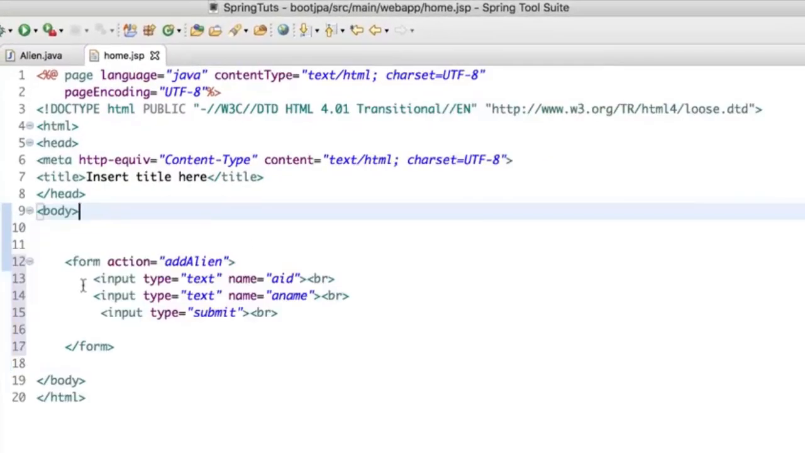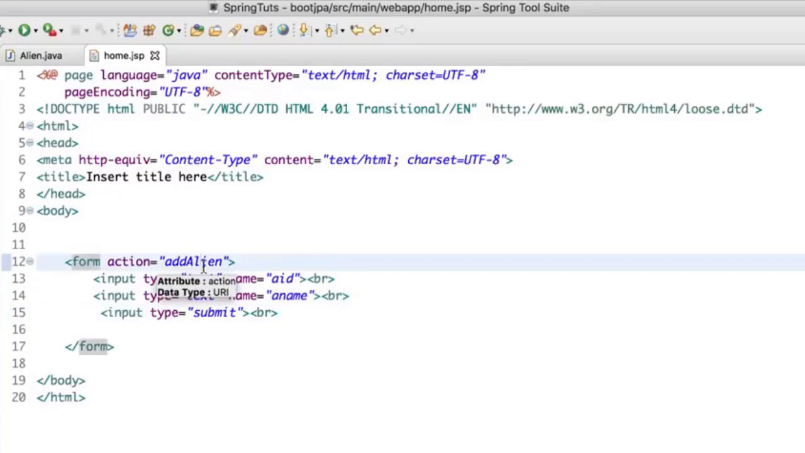So this we want, right? We want a form, and a user will enter two values, AID and aname. The moment I click on submit, it will call addAlien, and this alien will be added in the database. And of course, we can create one more form where you can fetch data. And of course, if you can do adding, you can fetch data by yourself as well, right?